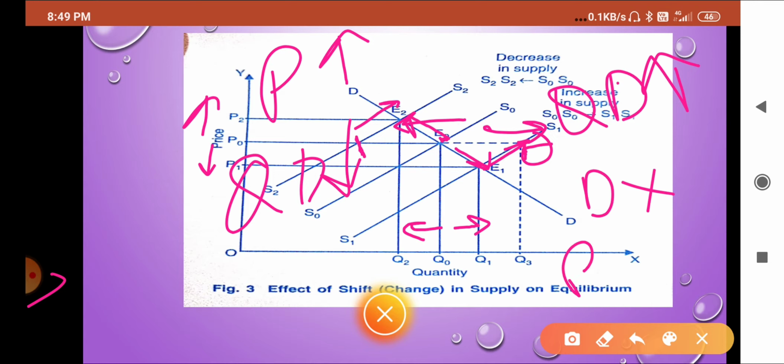So keep in mind, while supply is in excess, definitely price will come down and quantity demanded will increase. And when supply is in less quantity, or we can say there is excess of demand, in that case price will go up and quantity demanded will also reduce.